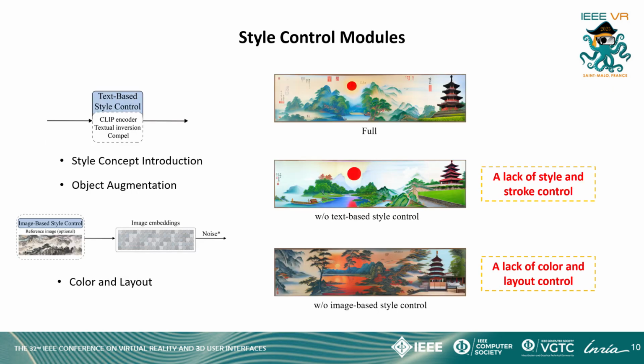The style control modules determine the stylistic attributes via encoding the text prompt and reference image. For text-based style control, we add a textual inversion and a compel module to the CLIP encoder for concept introduction and object augmentation. We also support image-based style control by encoding a reference image and applying Gaussian noise.